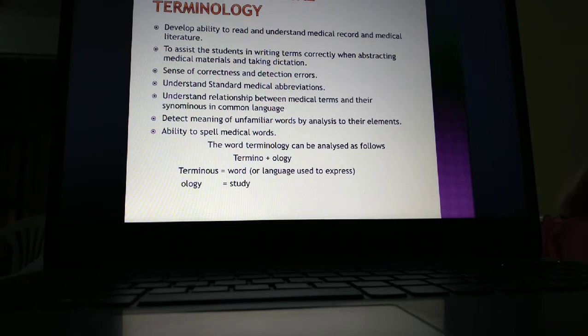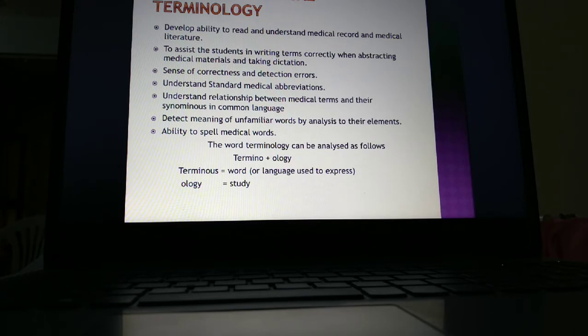Understand standard medical abbreviations, like cardiovascular accident, or UTI meaning urinary tract infection, or upper respiratory tract infection, or polycystic ovary disease.